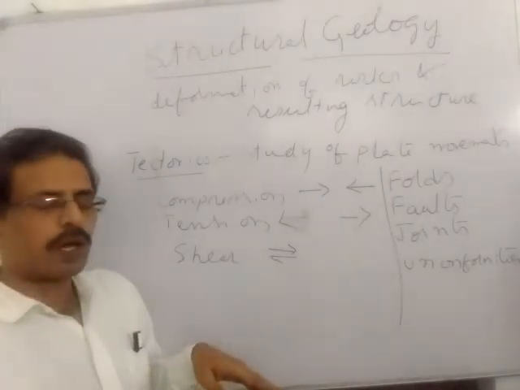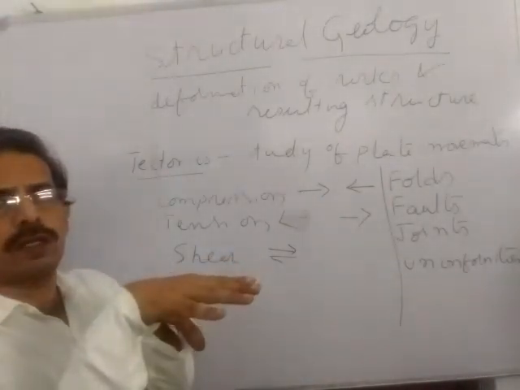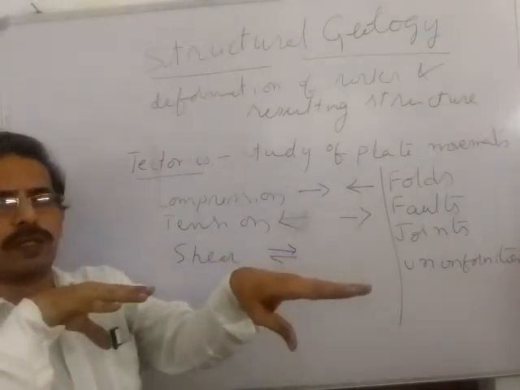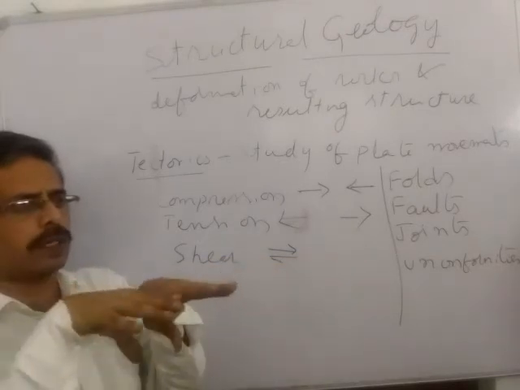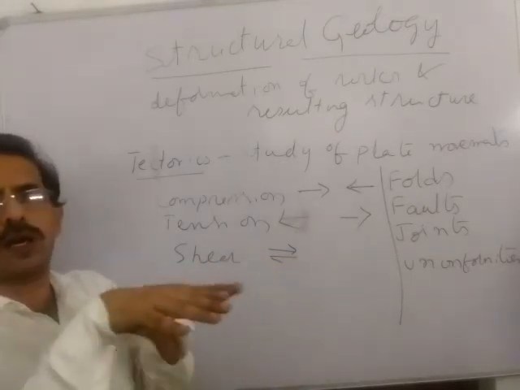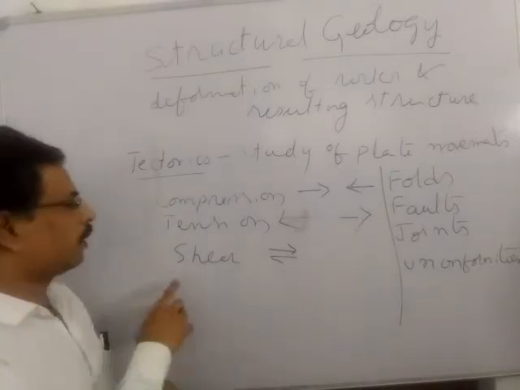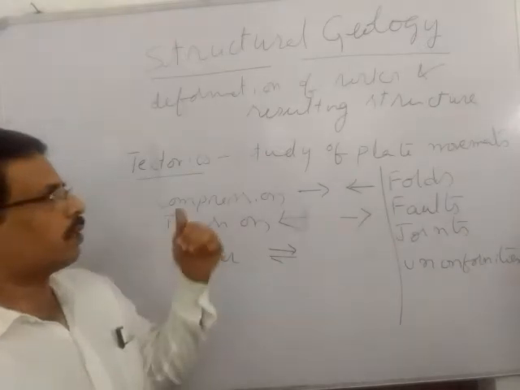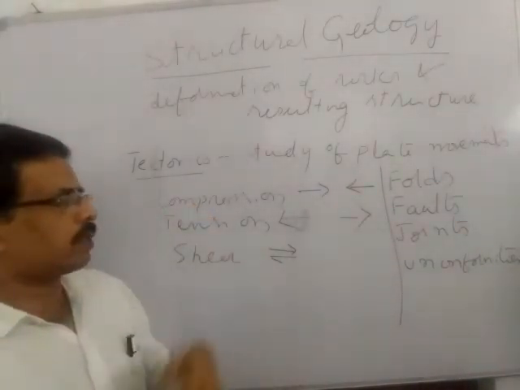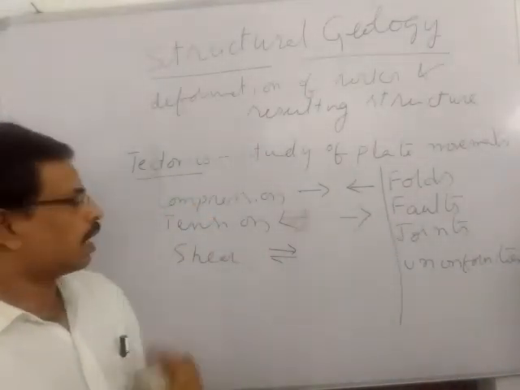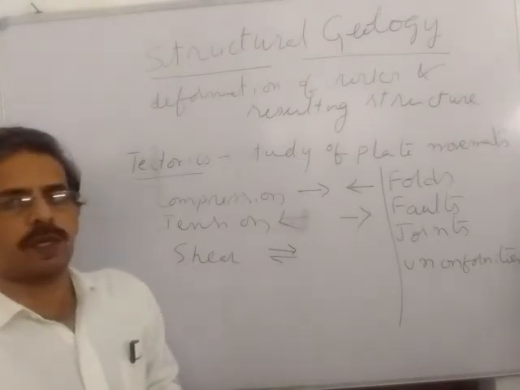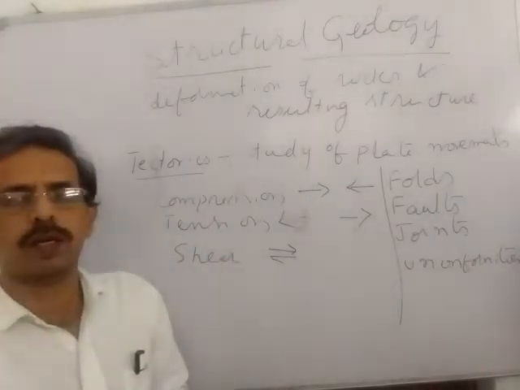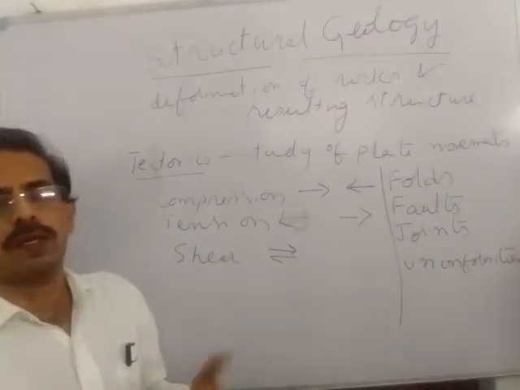And sometimes rock formations slide past each other. If one is moving in this way, the other will move in the other way, just like this, or otherwise just like this. This is called sliding of the rock formations, and that is called shear stress. So we have compressional stress, tensional stress, and shear stress. Deformation caused by these forces is called compressional deformation, tensional deformation, or shear deformation.